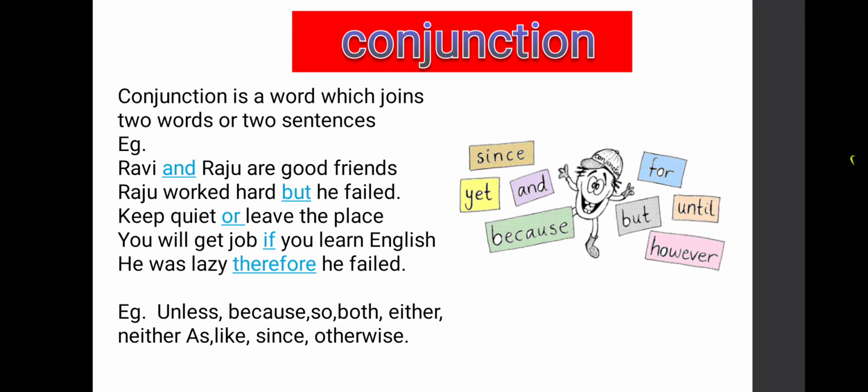Okay children. Now let us move to next sentence. Keep quiet or leave the place. Keep quiet is one sentence. Leave the place is another sentence. Now we have to make these two sentences into one sentence. So that time we need the help of conjunction. So here the conjunction word is or. Or will join the first sentence to second sentence. So or is a joining word and it will become a conjunction.